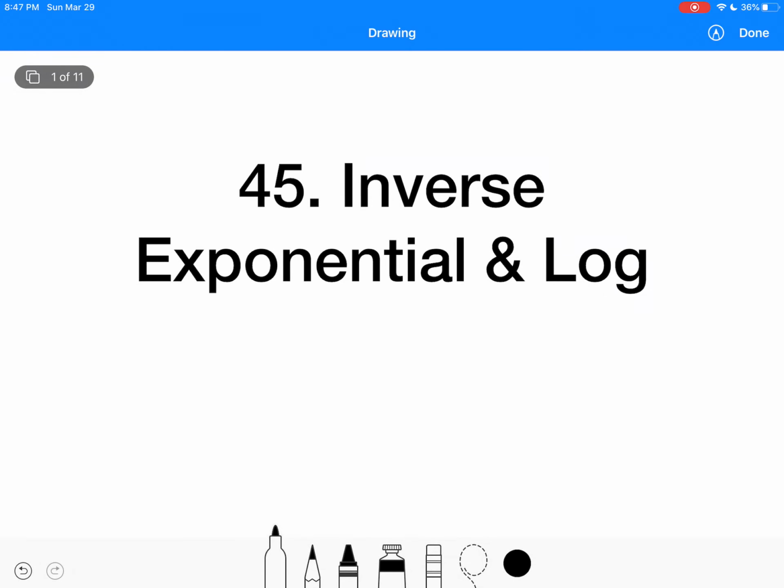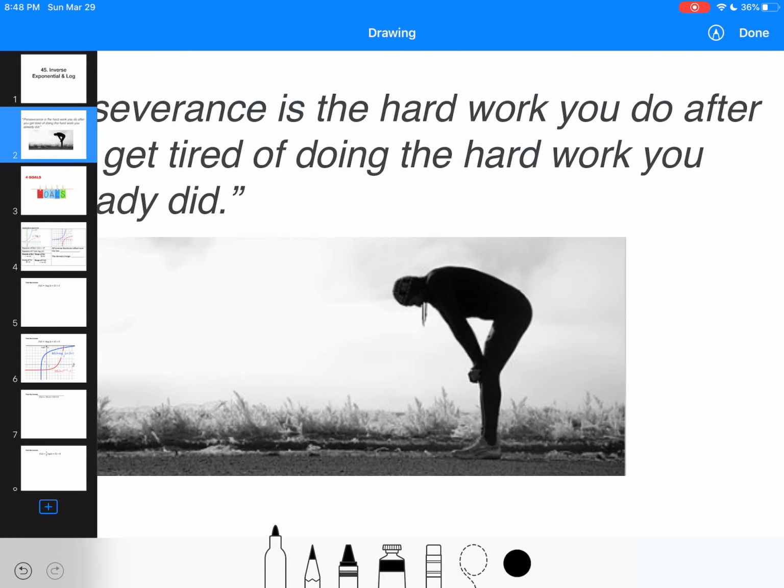All right, this is lesson number 45, inverse, exponential, and log. This is going to be the last lesson on exponential and logs. We talked about how to solve them, graph them, transformations, all of that jazz. We're just specifically, lastly, talking about inverse. If you haven't known by now, they are inverses of each other.